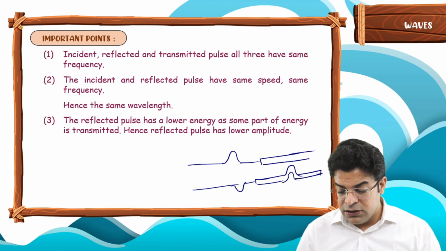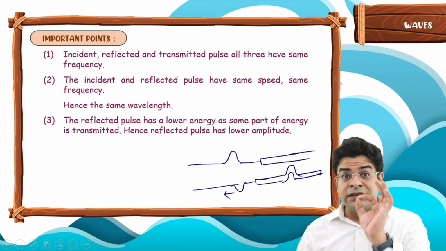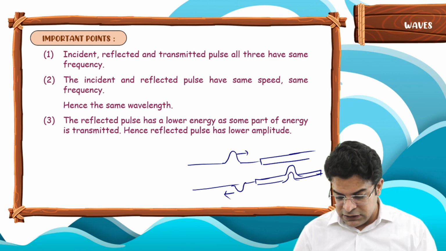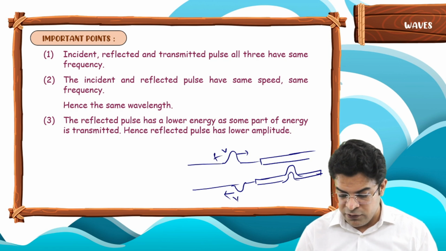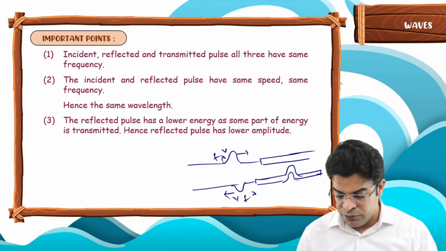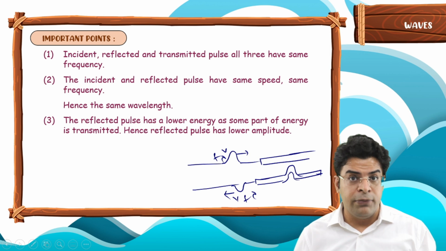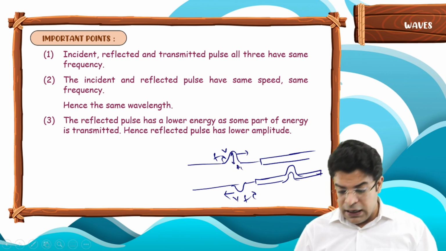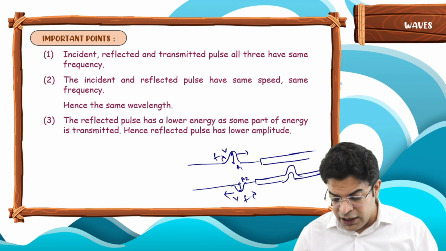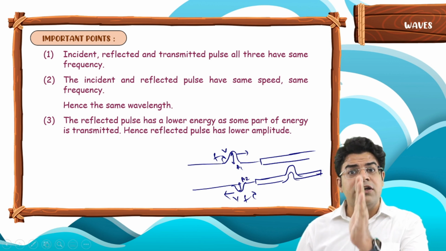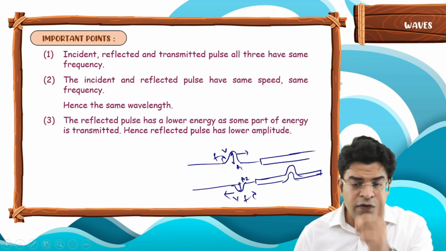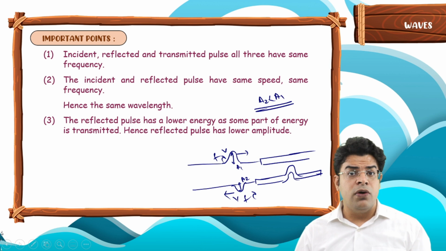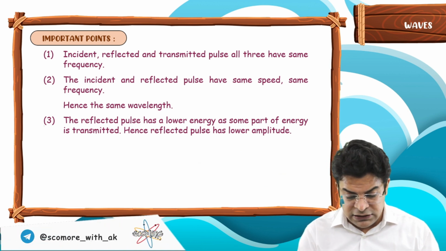Since the reflected pulse has lesser energy than the incident one, but the same speed, frequency and wavelength, what changes is the amplitude. If the incident pulse has an amplitude A1 and the reflected pulse has an amplitude A2, since some part of the energy has been transmitted, the reflected amplitude must be less than the incident amplitude. So A2 has to be less than A1. This is the meaning of the third point.